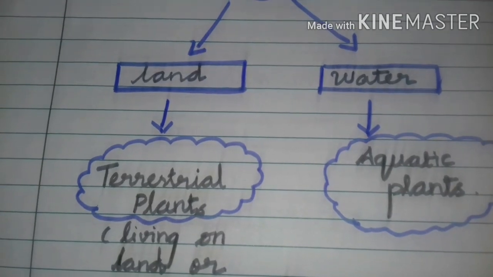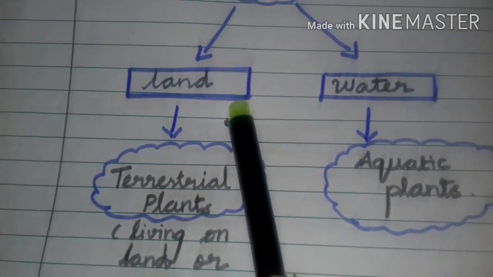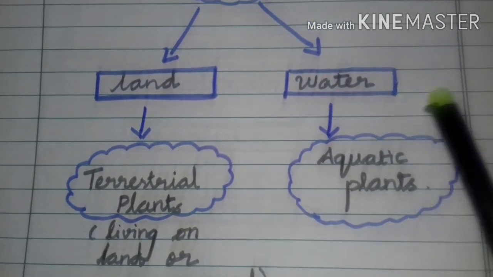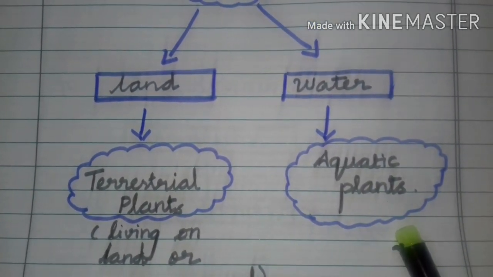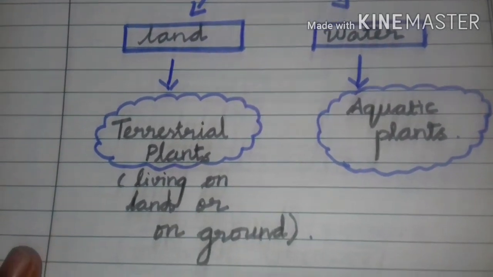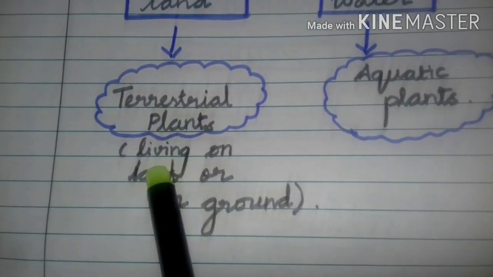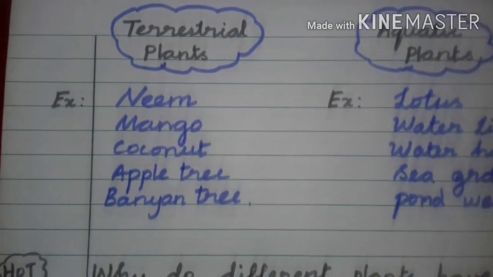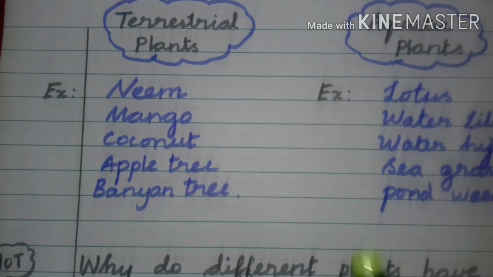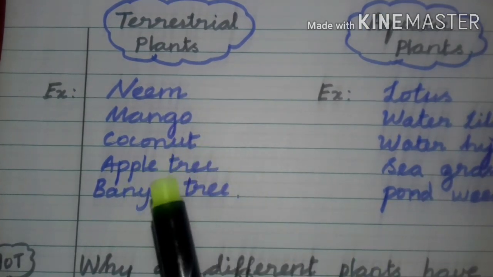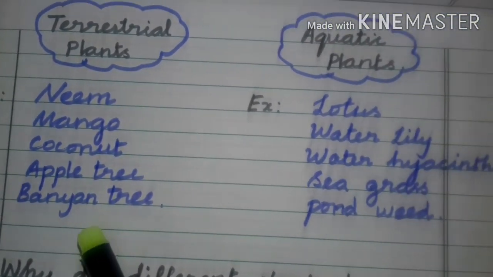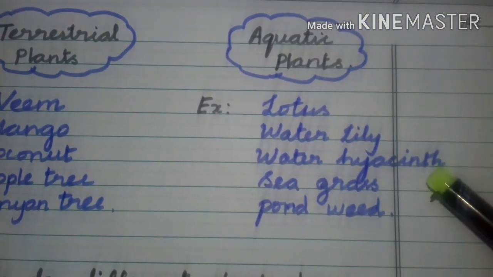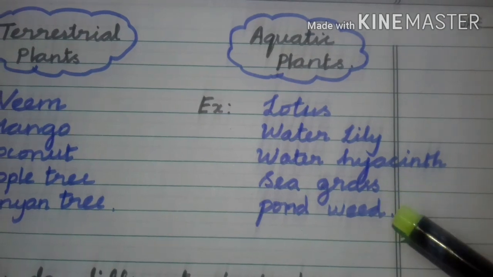Plants which live in land are called terrestrial plants. Plants which live in water are called aquatic plants. What do you mean by terrestrial? It's living on land or on ground. Examples of terrestrial plants: neem, mango, coconut, apple tree, banyan tree. Aquatic plants: lotus, water lily, water hyacinth, seagrass, pondweed.